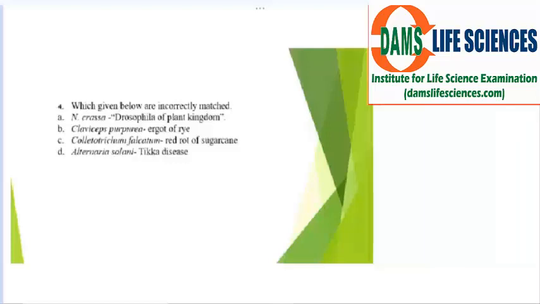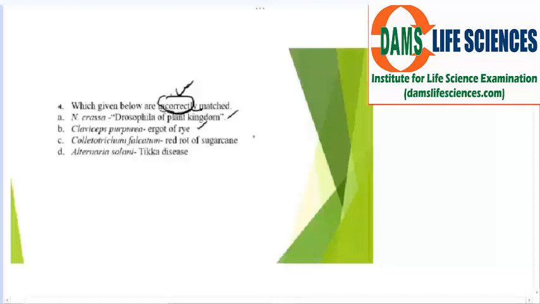Colletotrichum falcatum is also a fungal disease which causes red rot of sugarcane. Okay. Alternaria solani is connected with Tikka disease. So the fourth one is wrong. This is the one which is incorrectly matched. Just give attention to what has been said. Incorrectly matched. Okay. So this is correctly matched.